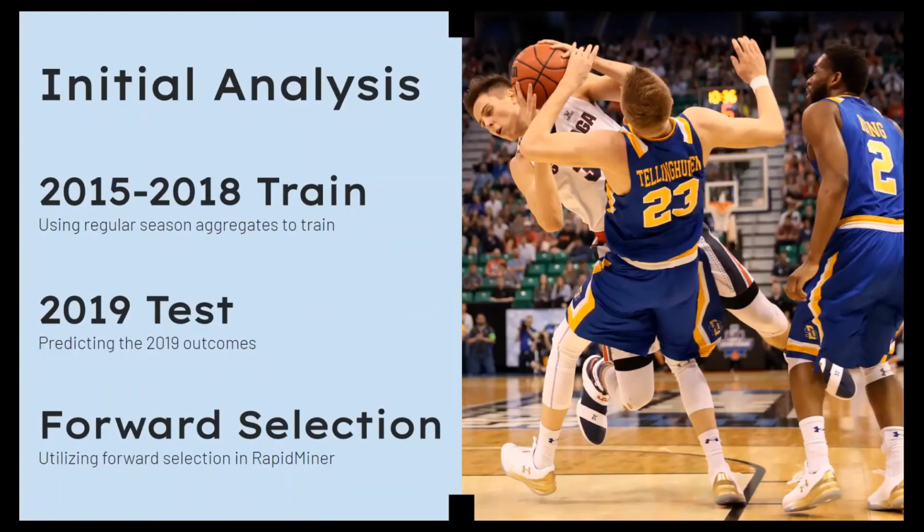Thanks, Alana. So to reiterate, we've used the 2015 through 2018 data to train. And our first step in the analysis was running a forward selection in RapidMiner. Although this yielded a result that 93% of the variables would be necessary to retain over 90% of the variation within the data, therefore we proceeded testing with the full data set.